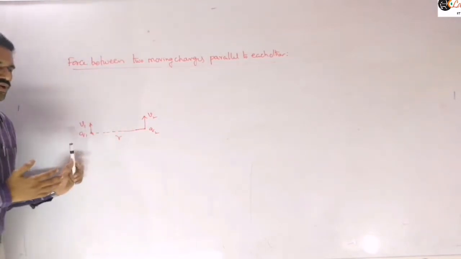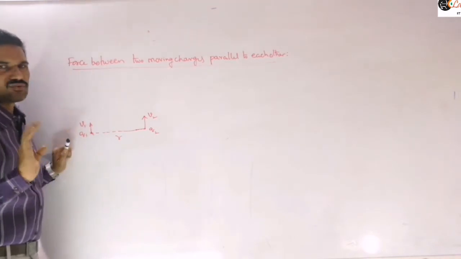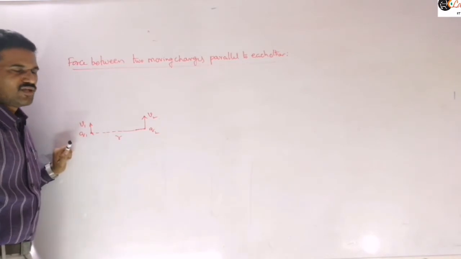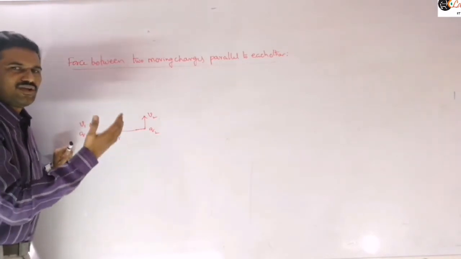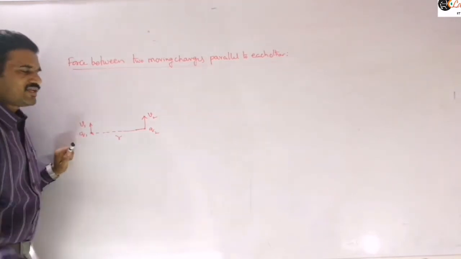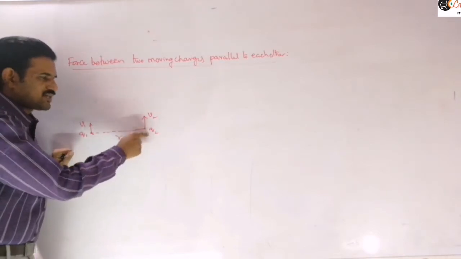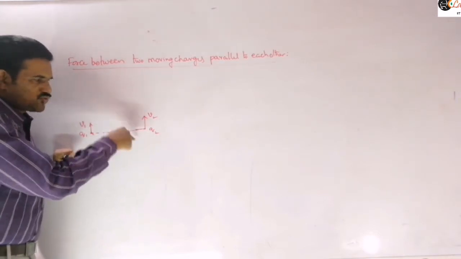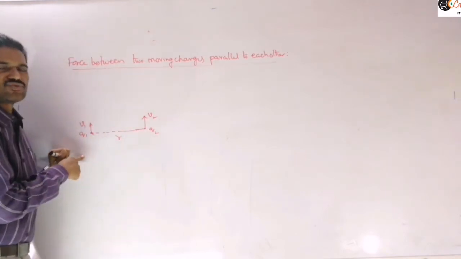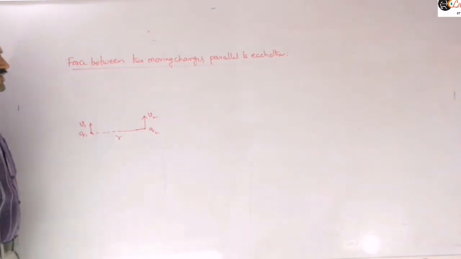Because we know that whenever a charged particle is moving through a magnetic field, in all cases you can't conclude that a force acts on the particle. When theta is equal to 0, no magnetic force acts, right? So here there may be a chance of a magnetic force acting on this particle, and we need to check that. Similarly, the converse is also true, that is, vice versa. This particle is traveling, so it produces a magnetic field, and in that magnetic field this other particle is also traveling, so it may also experience that force, right?